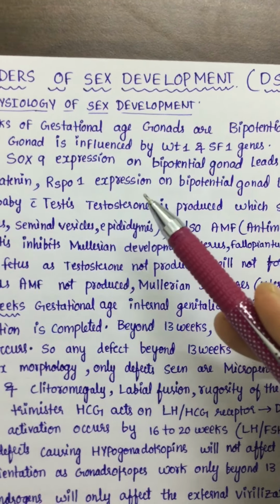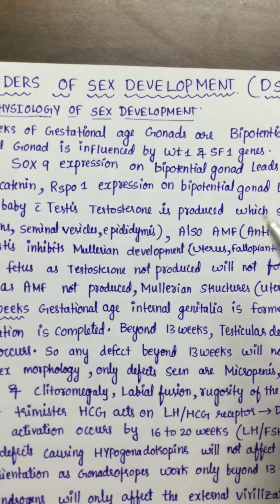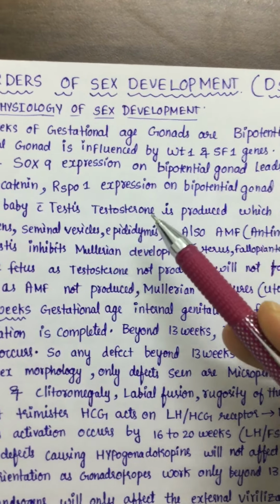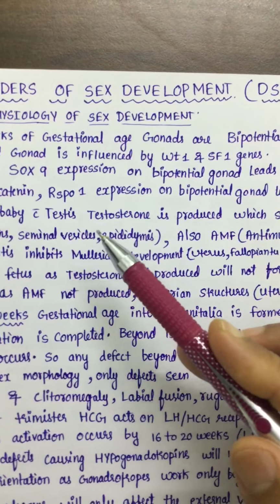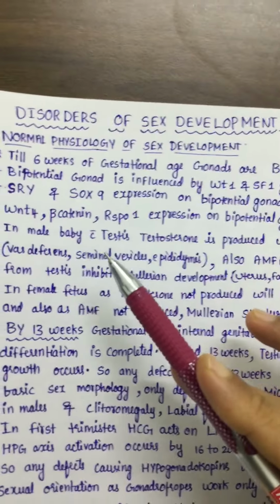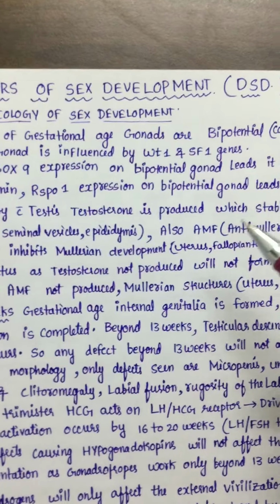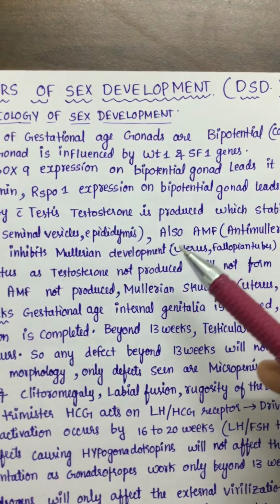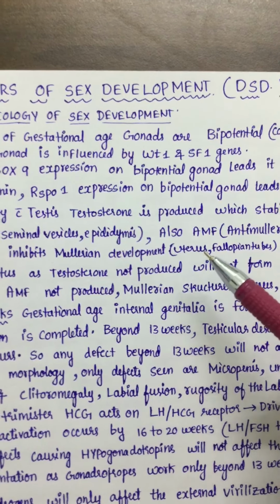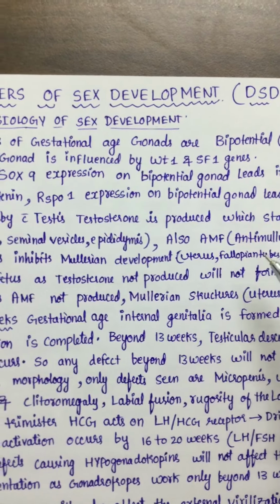The two hormones are produced, testosterone and Anti-Mullerian factor. Testosterone will help in formation of the Wolffian ducts, that is vas deferens, seminal vesicles, epididymis, whereas Anti-Mullerian factor will help in the inhibition of the Mullerian structures, that is the uterus and fallopian tubes.